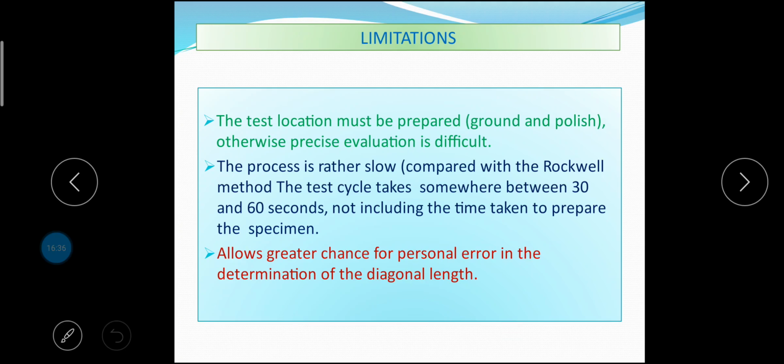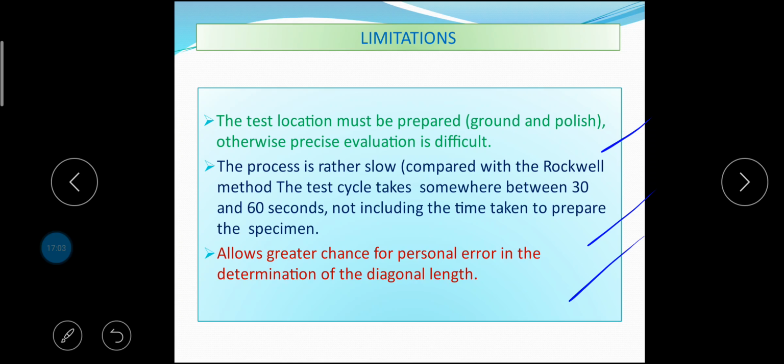Next, what are the basic limitations of Vickers hardness test? The test location must be prepared, ground or polished, otherwise precise evaluation is difficult. The process is rather slow compared with the Rockwell method. The test cycle takes somewhere between 30 and 60 seconds, not including the time taken to prepare the specimen. Allows greater chance for personal error in the determination of the diagonal length.